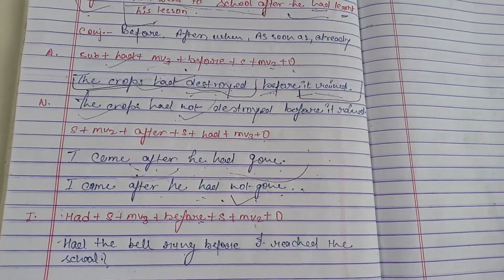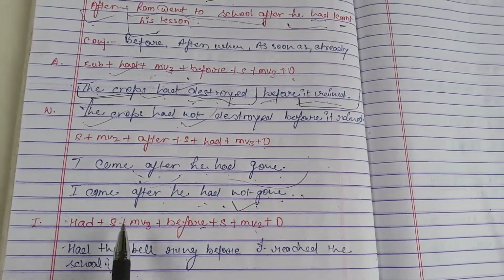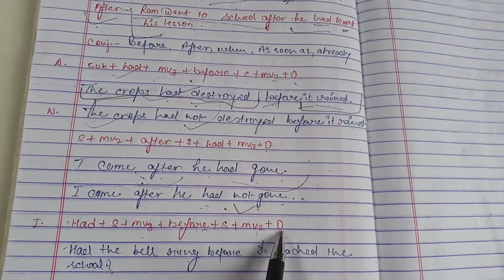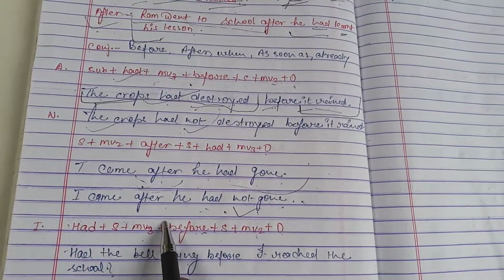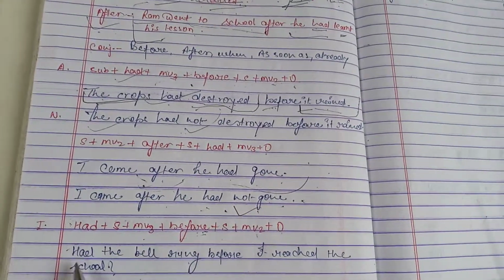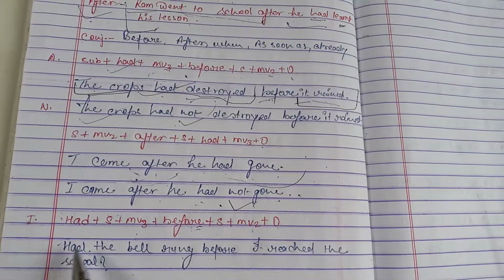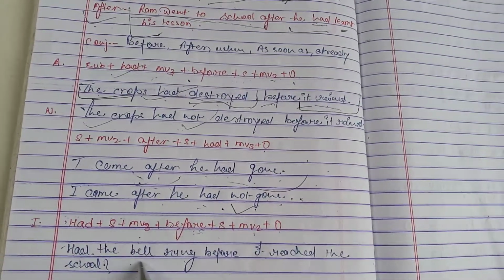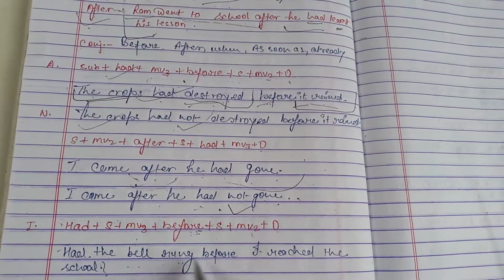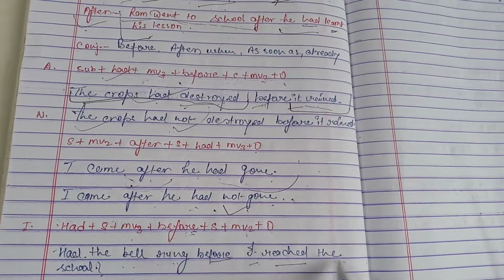So how can we make an interrogative sentence? See: had plus subject plus MV3, then conjunction plus subject plus MV2, then object. It means if we are making the sentence with the conjunction before in the interrogative, first we apply the helping verb had, then the subject the bell, rung, MV3, before, subject I, MV2 reached the school.